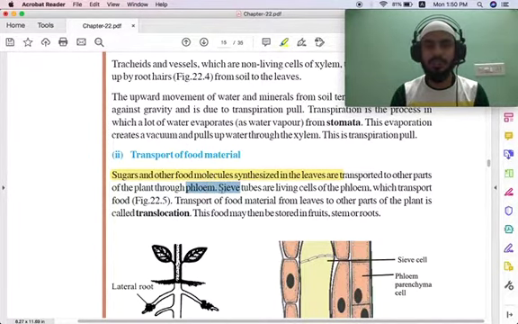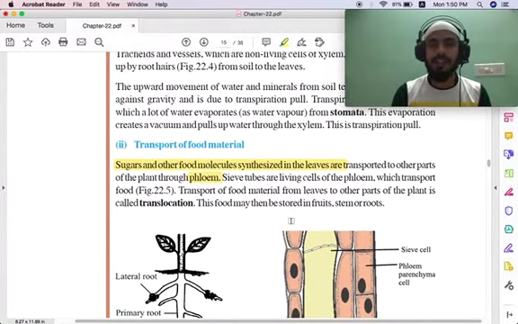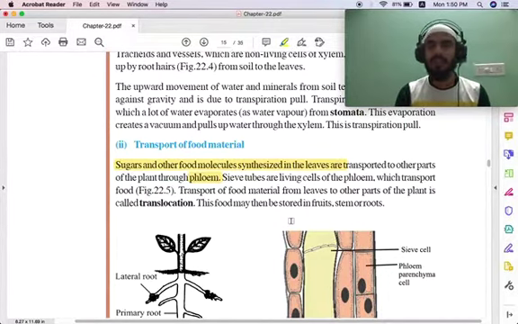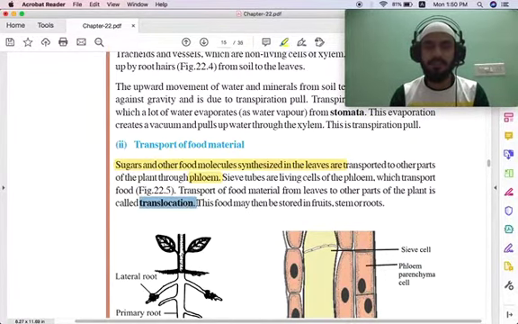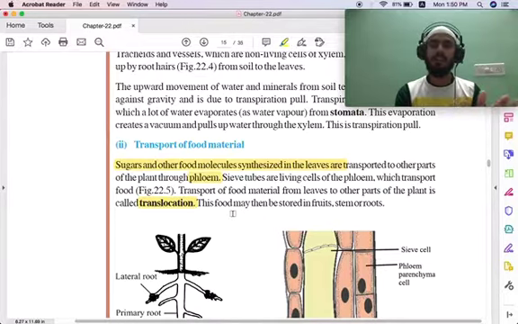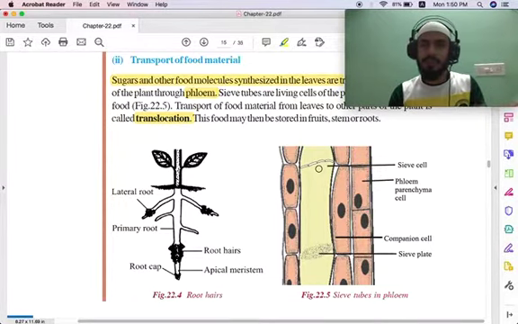Phloem is a tissue used for food conduction. It contains sieve tubes, like a filter. Through that, food is conducted to the other parts of the plant, and this process is called translocation. So the transport of food material from leaves to other parts of the plant is called translocation. This you have to remember. Then the food may be stored in fruits, stem or roots.